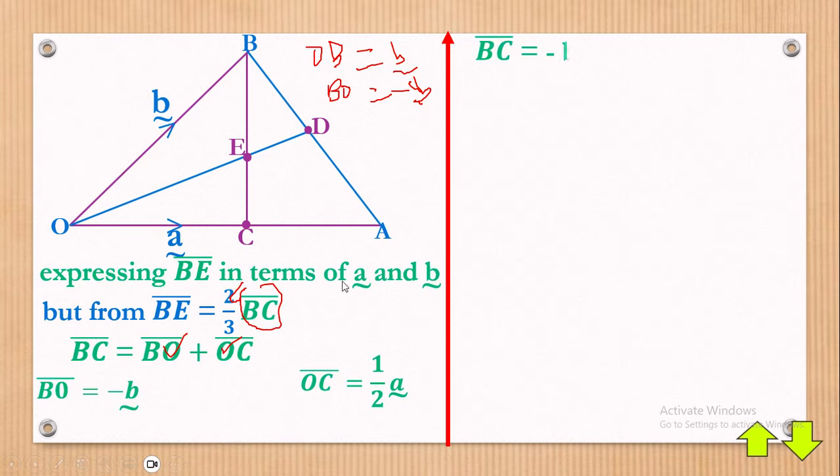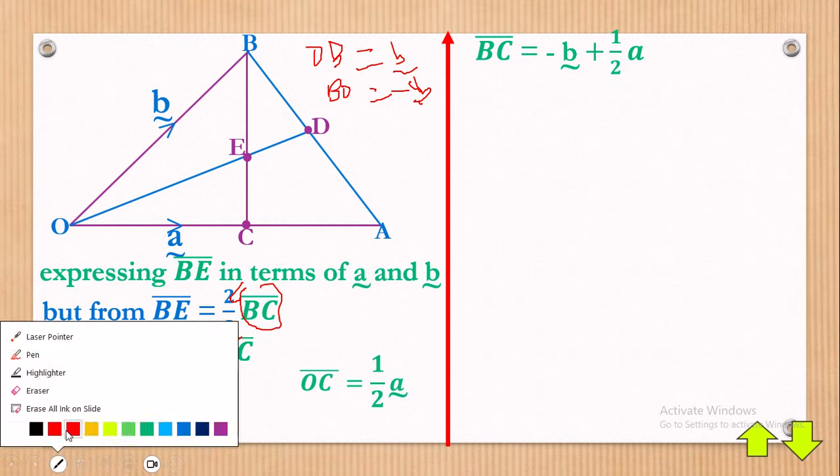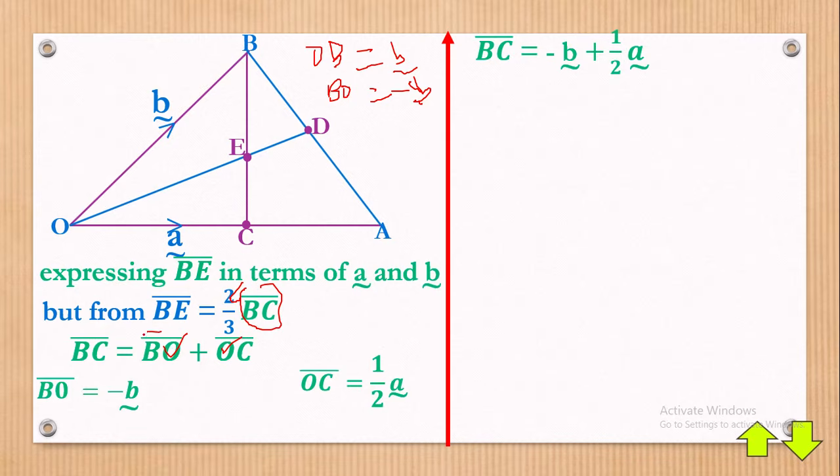So we remind ourselves of the formula, BC is equal to BO plus OC. BO we have substituted, and we have it right there, plus we have OC as half a, substituted right there.